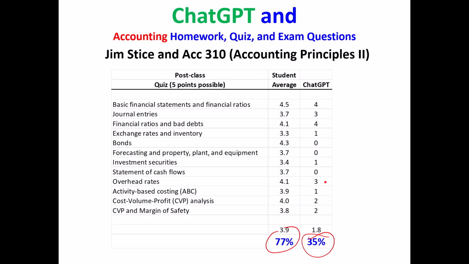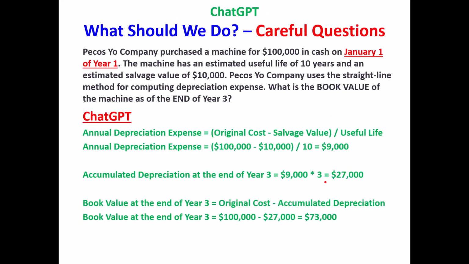So I guess the big message for this little portion of the discussion here is ChatGPT does not nail accounting quiz, homework, and exam questions. 50% or less is what ChatGPT is doing for now. For now, it's going to get better. It's going to learn how to do math better. But for now, it's not a crisis. So you don't have to worry about ChatGPT just doing all the homework for all your students this fall or next winter. For future years, we need to think about this a little bit. So let's continue talking about what should we do.